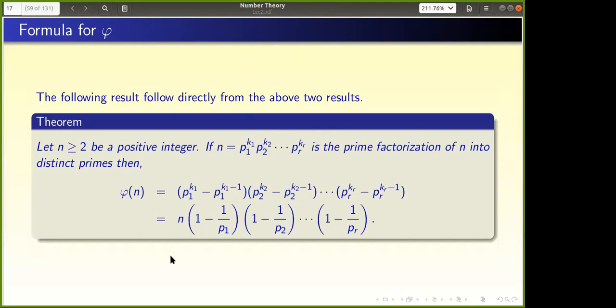So now I no need to worry about what are the prime factors. Phi of n is equal to n times the product over primes p dividing n, of 1 minus 1 by p. Are you okay? Is it clear to you?